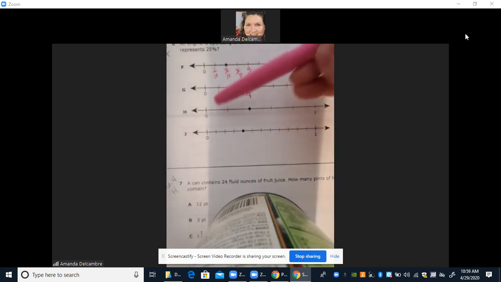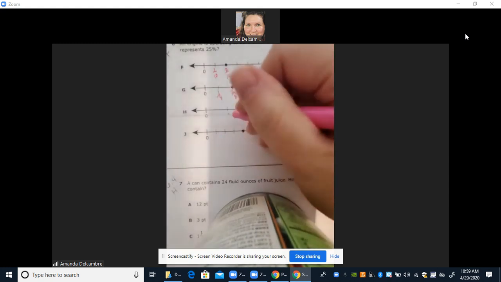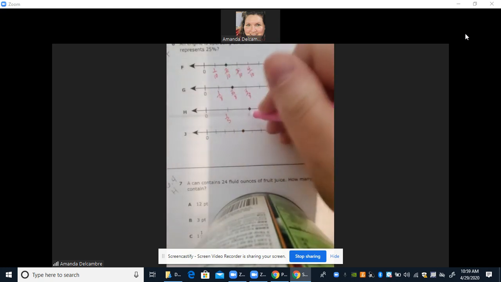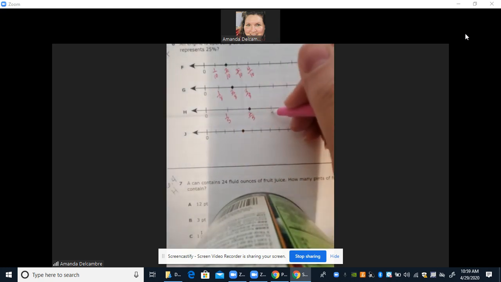Let's look at H. It's broken into 1, 2, 3, 4, 5 spaces. So this one would be 1/5. This would be 2/5. This would be 3/5.